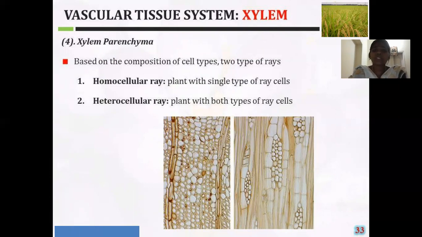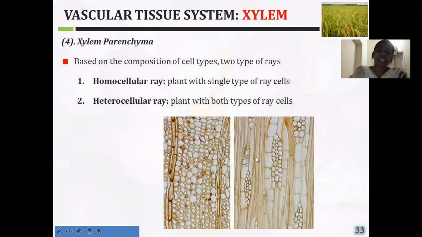In this homocellular ray, the entire ray is composed of only a single type of cells, that we can see here in this picture.